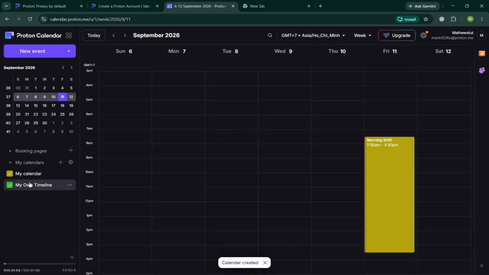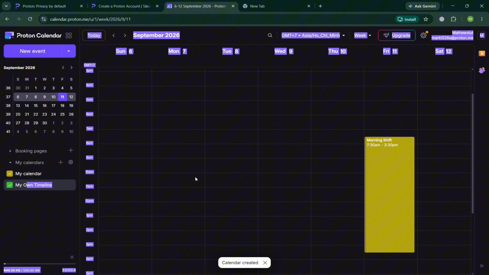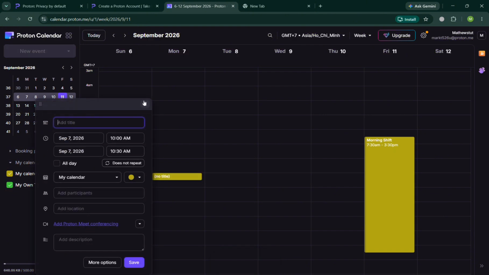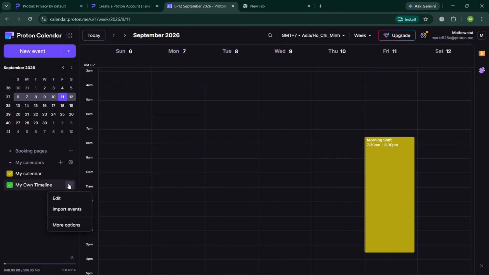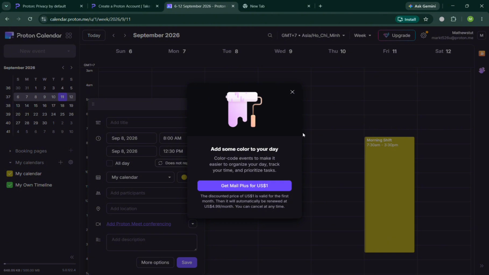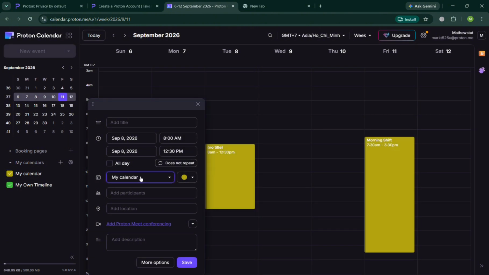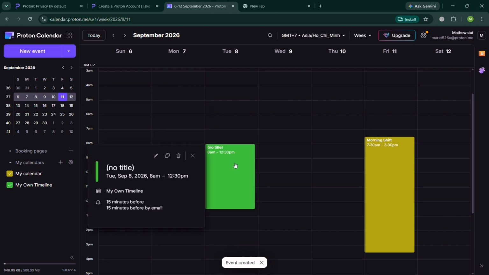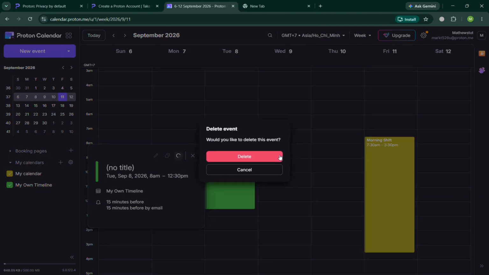So if you want to start adding an event on a specific calendar, you can do so, or start naming it or labeling it as your category of my own timeline in here. For example, I'm going to select this part. I'm going to choose here the other, which is instead of my calendar, my own timeline. So as you can see, it has now been changed. So that is basically how you can start adding a calendar and also renaming it in here. You can start choosing or editing the details for it or deleting the event.